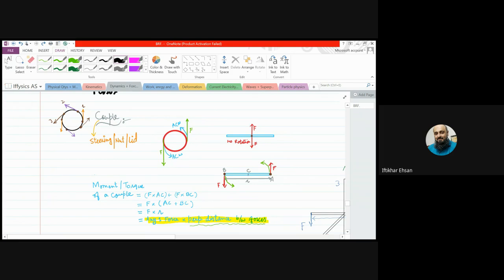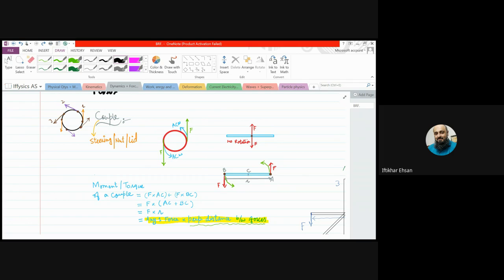So can you write? What do you mean by couple? Two equal and opposite forces, are you writing? Yes. Two equal and opposite forces acting at two different points of the same object form a couple of forces.